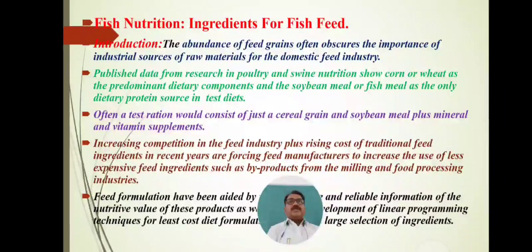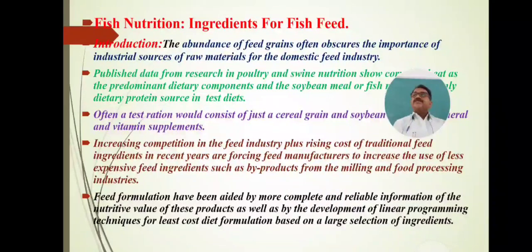Because when industrialists use expensive, high-cost feed ingredients, aquaculturists cannot purchase them for their cultured aquatic animals. Hence, industrialists turn to less expensive feed ingredients, byproducts from their milling or from the food processing industries that have developed.